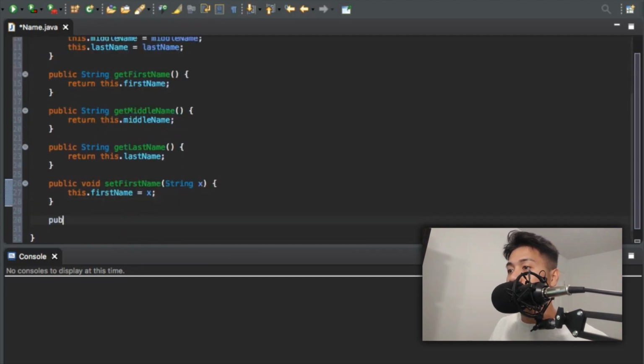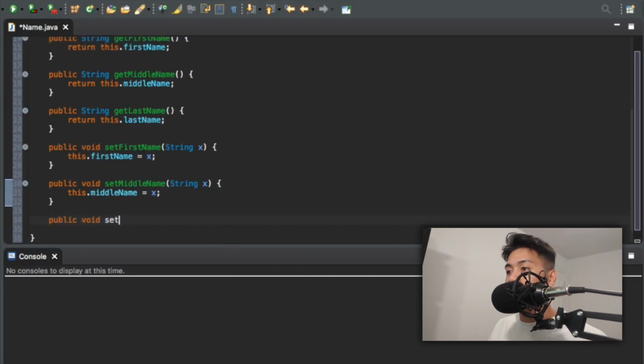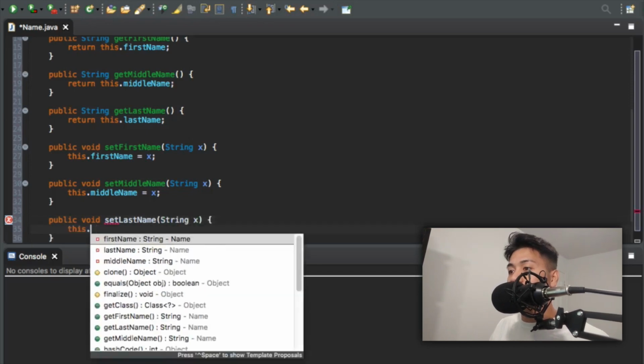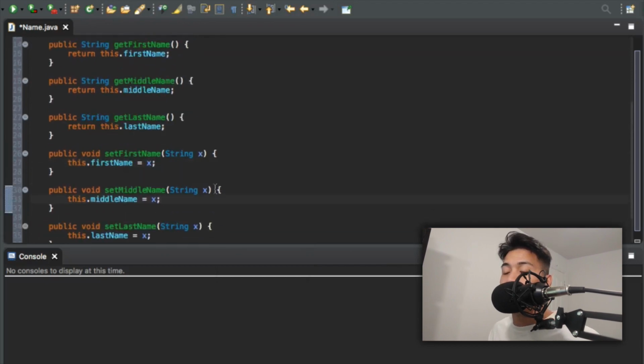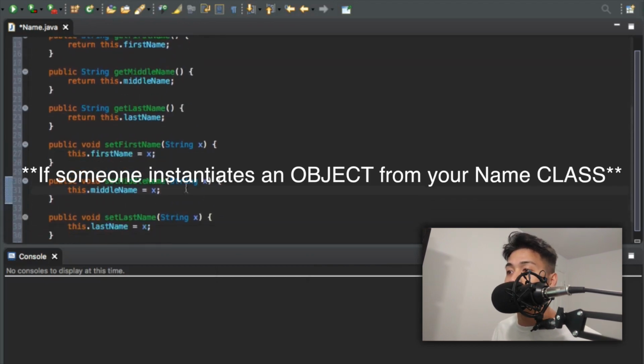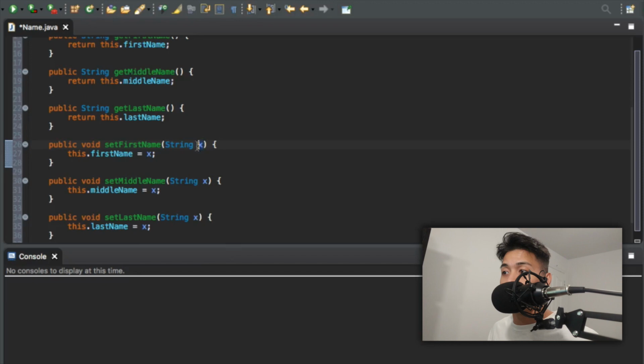Let's just finish off making our setters. SetMiddleName, String x again. this.middleName equals x. Public void setLastName, String x. this.lastName equals x. So, for example, if someone uses your class and they type in setFirstName and then they enter a name to replace x here, it's going to change first name because x becomes your first name.